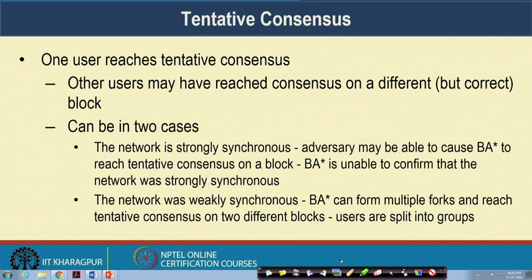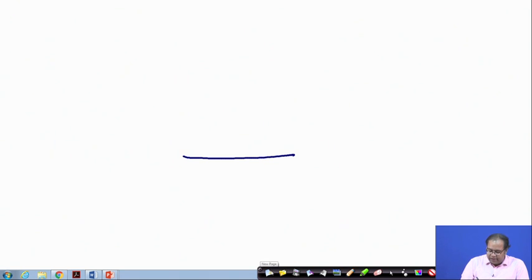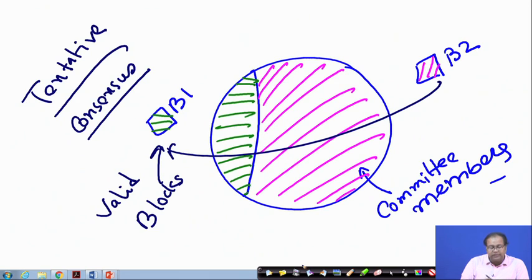Okay. So, we can have tentative consensus in two cases. The first case is when the network is strongly synchronous. During that time the adversary may be able to cause Byzantine agreement to reach tentative consensus on a block. So, Byzantine agreement is unable to confirm that the network was strongly synchronous. If we look at the previous example, it may happen that during a strong synchrony period, the adversary has taken control of the network.